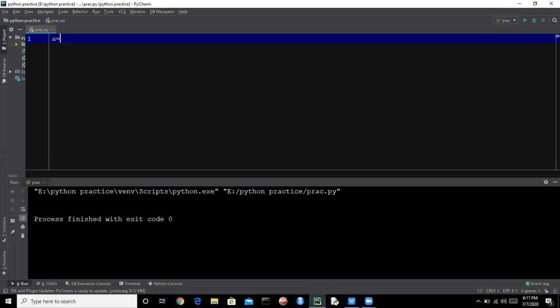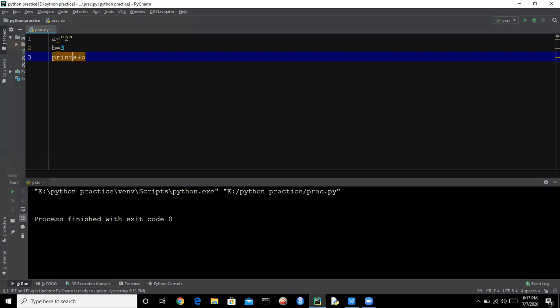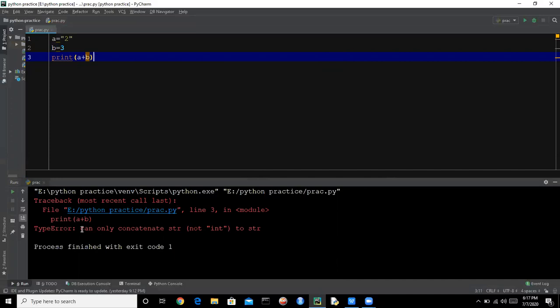Like let me say A is equal to 2 and B is equal to 3. And let's say A plus B. I want to print this A plus B. So now here I am getting an error: can only concatenate string, not integer to string. Python can only concatenate string to string, not integer to string, and it is giving us a type error. So when we work in some big projects, if we get this type of error, we will be stuck.